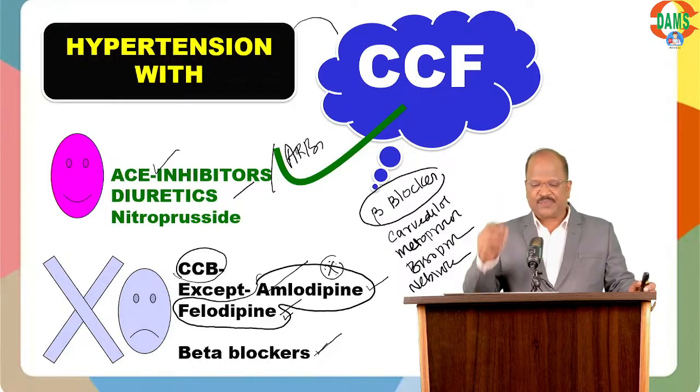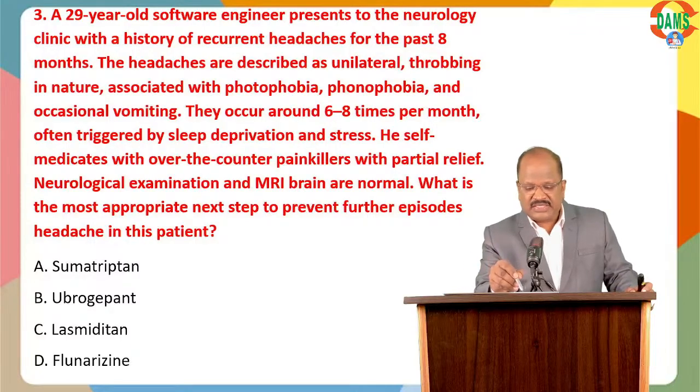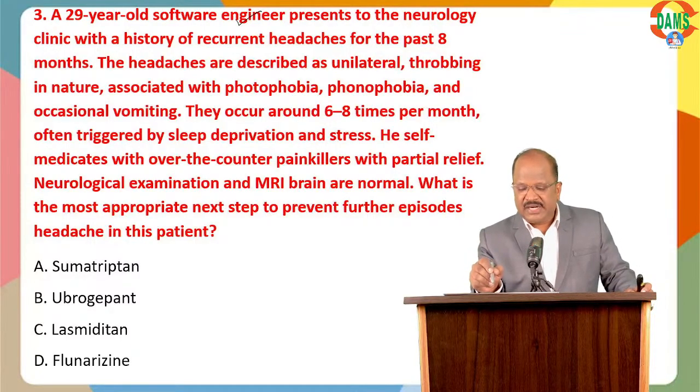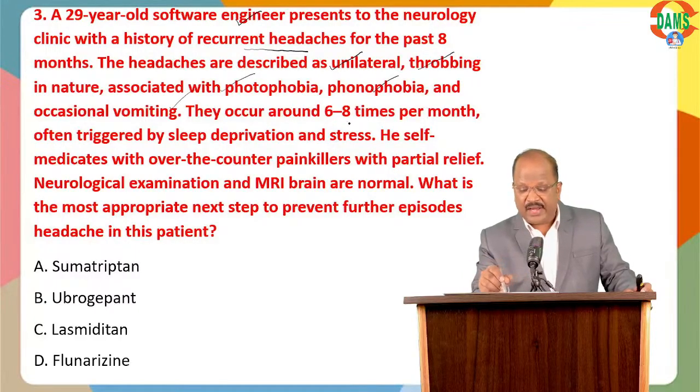Okay, that finishes the second question. Now, coming to question number 3. Ready? A 29-year-old software engineer presenting to the neurological clinic with a history of recurrent headache for the past 8 months. The headache is described as unilateral, throbbing in nature with photophobia, phonophobia, occasionally vomiting. They occur around 6 to 8 times per month, triggered by sleep deprivation and stress. With self-medication, an over-the-counter painkiller, having partial relief.